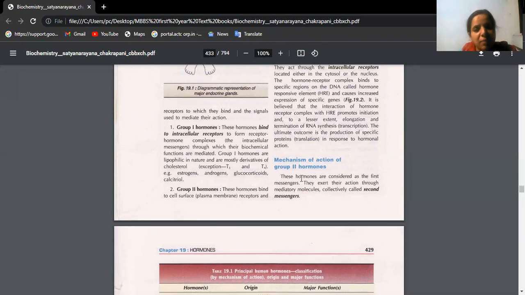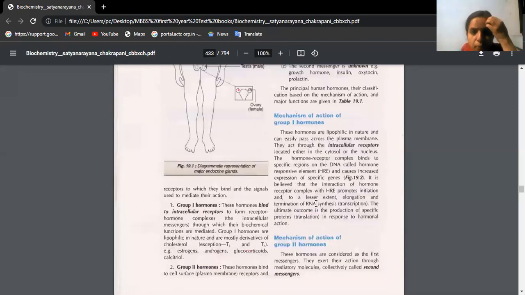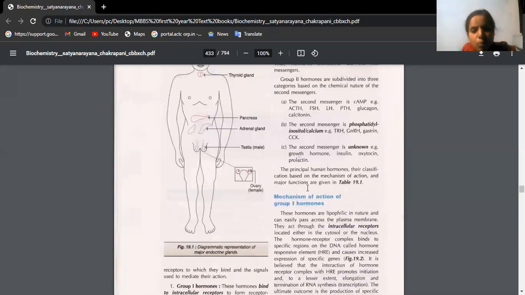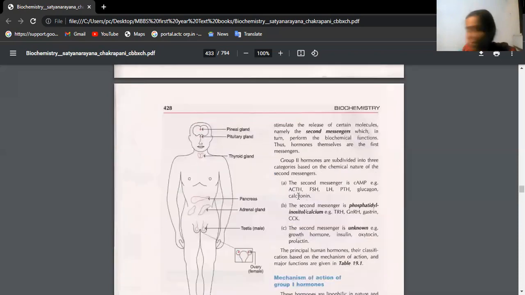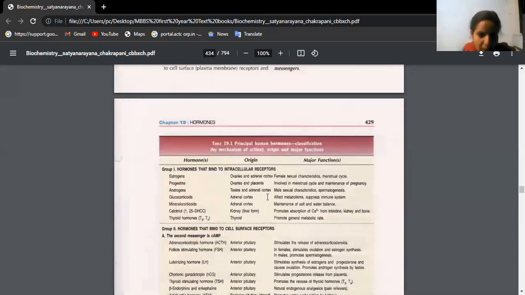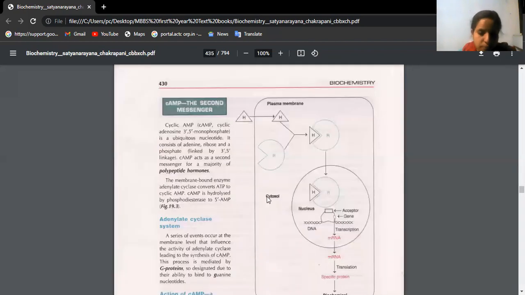So similarly, we have group 2 hormones also. So see, group 2 hormones, they act by a mechanism which is called the second messenger. Let us see what this second messenger is.